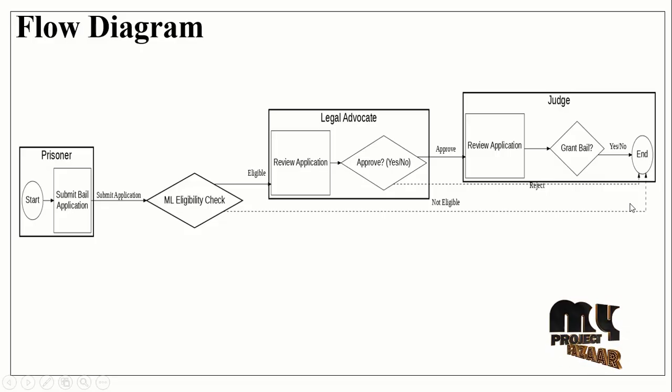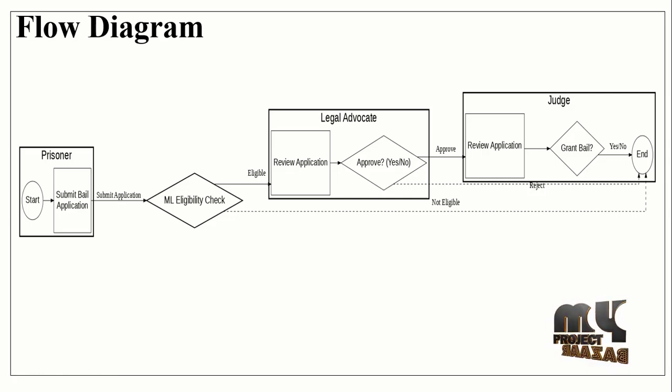The final module is the judge module. Here also we have register as well as login options. Once the application is forwarded from the legal advocate, he will see the application status as well as the case history. He will review that, and then finally decide whether the bail must be granted or not.